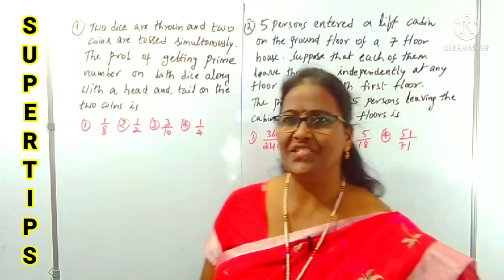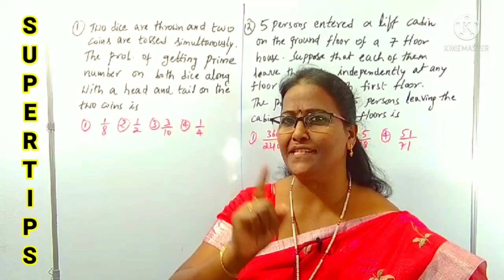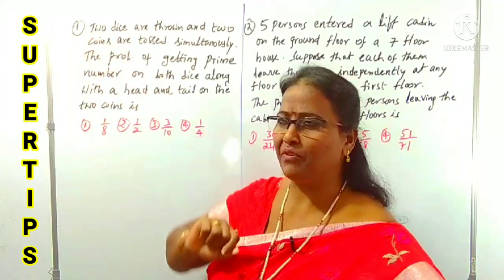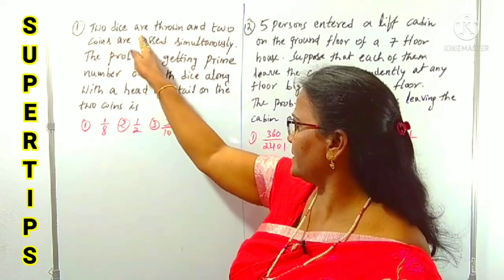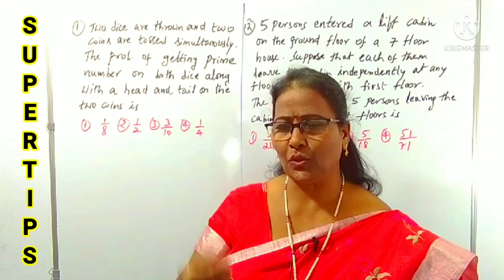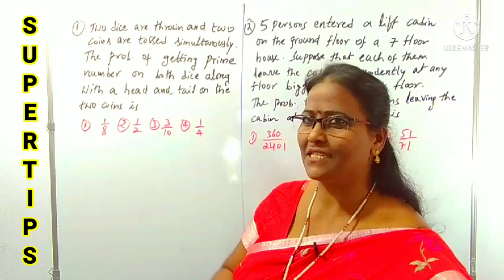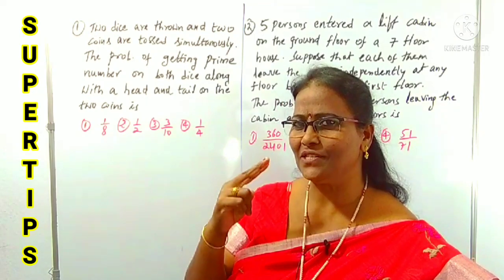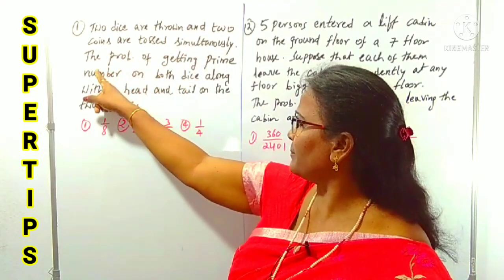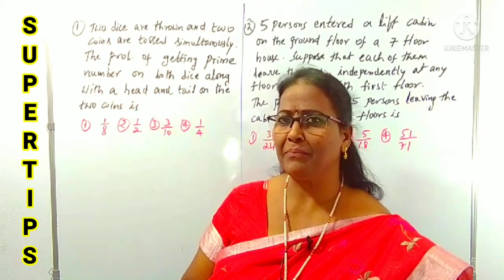Right, these 2 questions first. So an easy way I'm explaining. First you have to read the question carefully, sentence by sentence, then you can understand what the given data is. Look at question number 1. What is the first sentence? 2 dice are thrown and 2 coins are tossed simultaneously. How many dice? 2 dice. How many coins? 2 coins are tossed simultaneously. Then he is asking the probability of getting a prime number on both the dice.